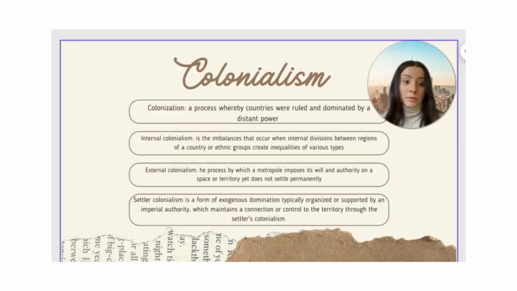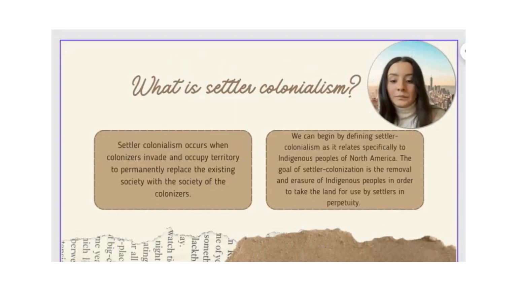When I was looking up settler colonialism, I did stumble upon different definitions. I know in the discussion we had an AI generate a definition for us, and all the definitions are a little bit different. They're worded differently, but they all hit the same points. I have a few different definitions on here, but they all mean the same thing. So what is settler colonialism? Settler colonialism occurs when colonizers invade and occupy territory to permanently replace the existing society with the society of the colonizers.